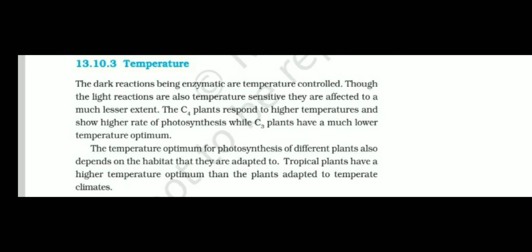Temperature: C4 plants respond to higher temperature, so they show a higher rate of photosynthesis, whereas C3 plants have a much lower temperature optimum. So the rate of photosynthesis in C3 plants is higher at low temperature, and C4 plants respond to high temperature, showing a high rate of photosynthesis. Tropical plants have a higher temperature optimum than plants adapted to temperate climates. Okay, this is also one important point.